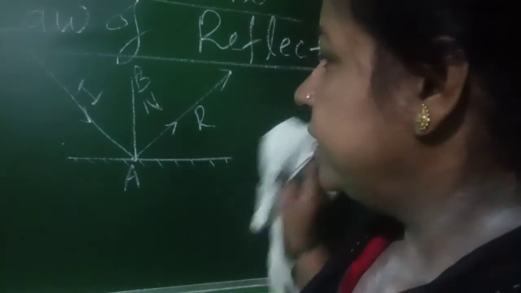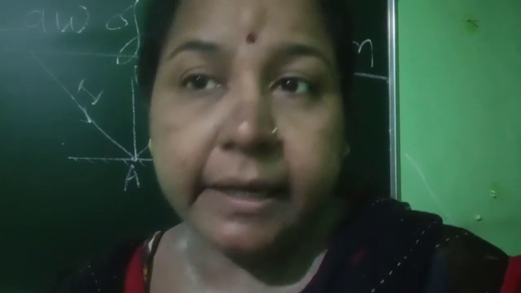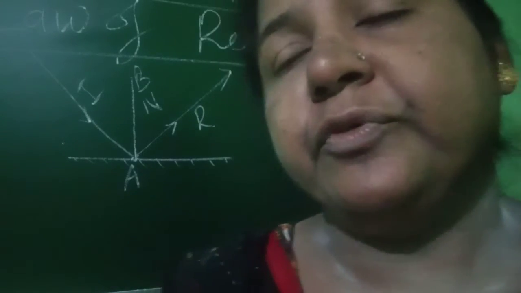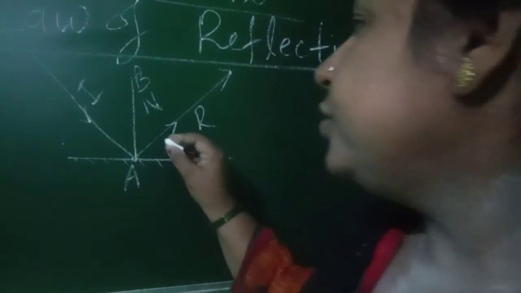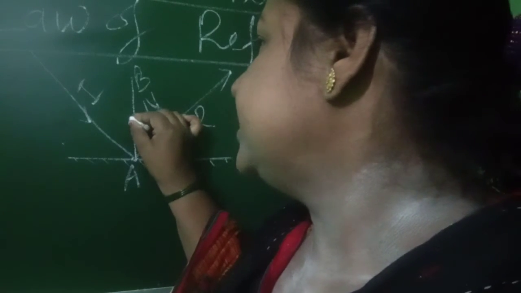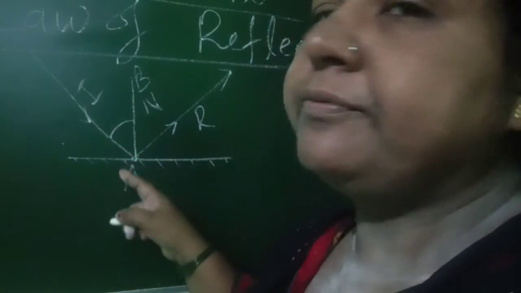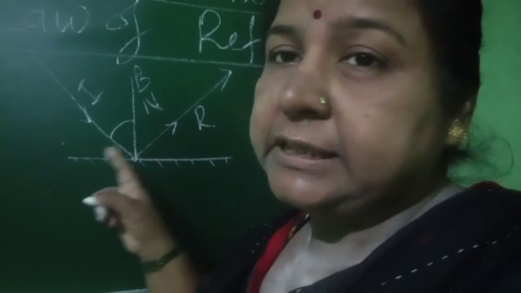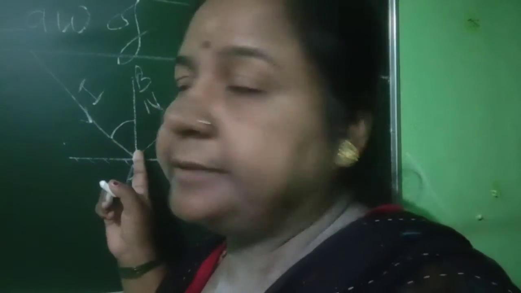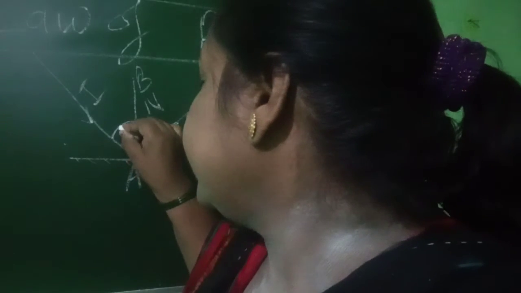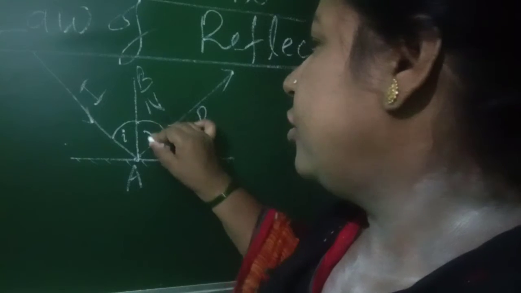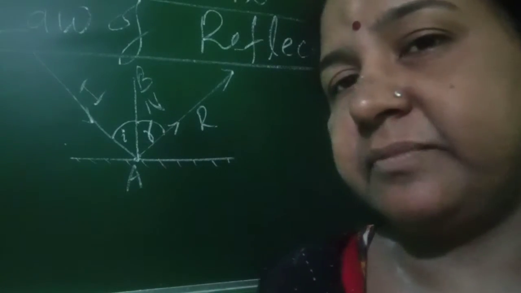Now second law. Second law what? That angle of incidence is equal to the angle of reflection. You know that angle of incidence is the angle formed between I and N, incident ray and normal. This is called the angle of incidence and this is called the angle of reflection.